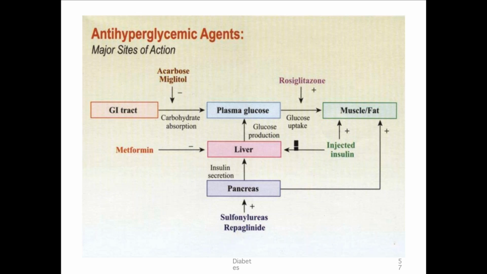As I've told you briefly about the treatment, there are a few indications where you have to start insulin therapy in type 2 diabetes. One is OHA failure. OHA failure is after giving optimal dosage of 2 to 3 OHAs, if the fasting blood sugar is more than 150, postprandial blood sugar is more than 200, and HbA1c is more than 7, then it's called OHA failure.